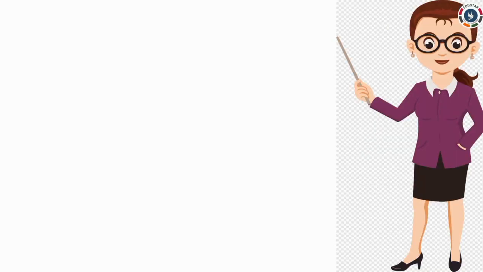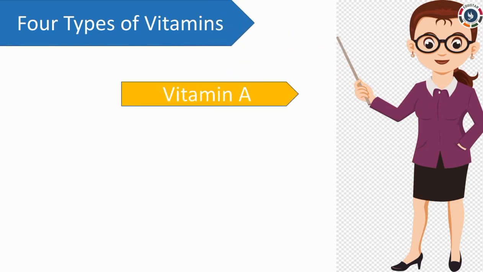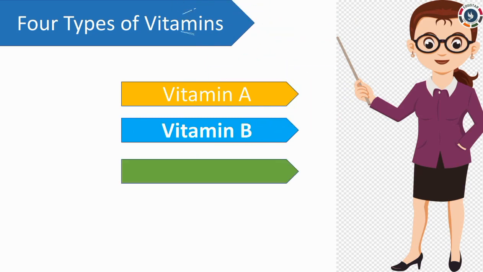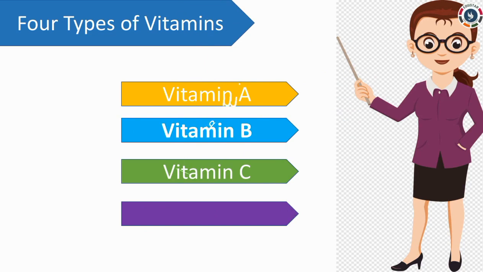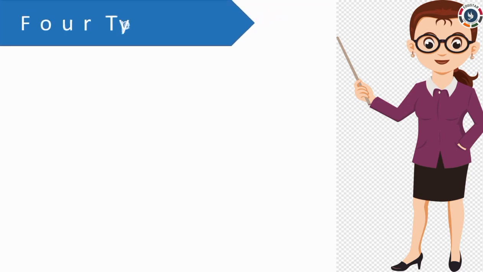Students, now we have learnt about 4 types of vitamins: Vitamin A, Vitamin B, Vitamin C and Vitamin D also. Next we have learnt about 4 types of minerals.